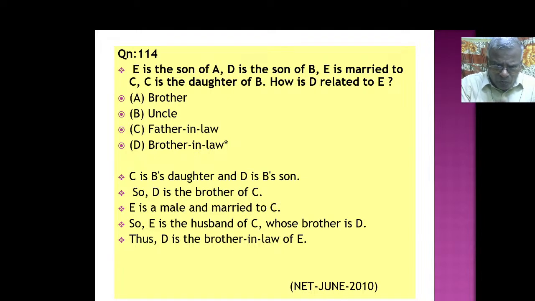You can just go through the logic. C is B's daughter, D is B's son. So D is the brother of C, right? Now E is a male and married to C, so E must be the husband of C. And D is the brother of C, isn't it? So naturally, what is the relation between E and D? D is the brother-in-law of E. We can easily find out.